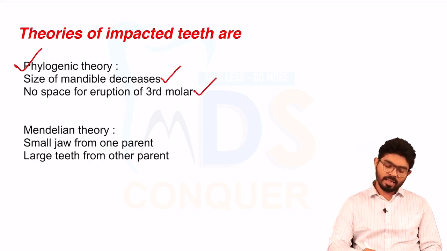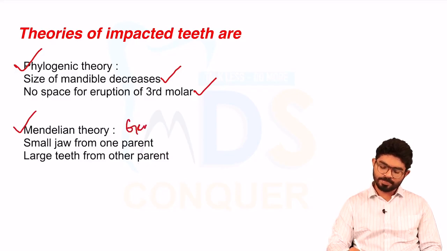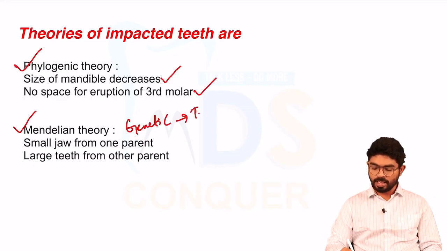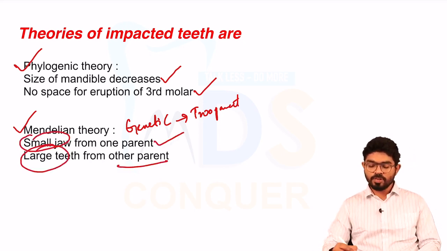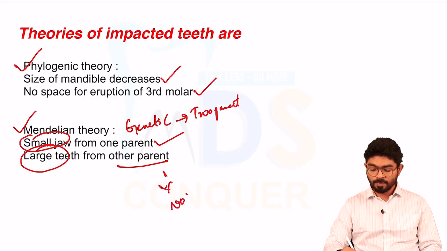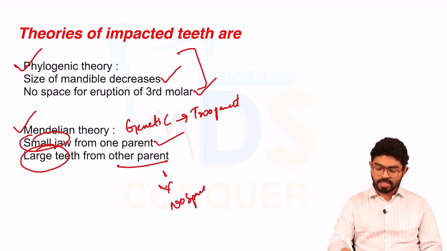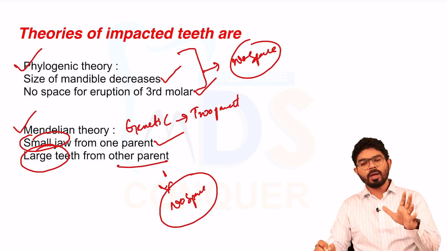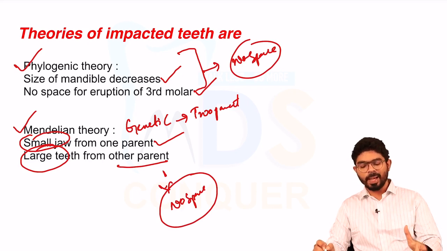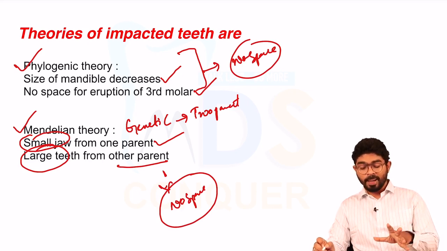And the second theory is a genetic-based theory. They talk about the two parents: the child obtains a smaller jaw from one parent and larger teeth from the other parent, because of which there is no space. So both give the same information, no space. As there is no space for the eruption of the mandibular or maxillary third molars, they get impacted. So these are the theories of impacted teeth.